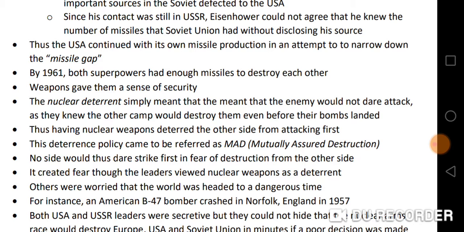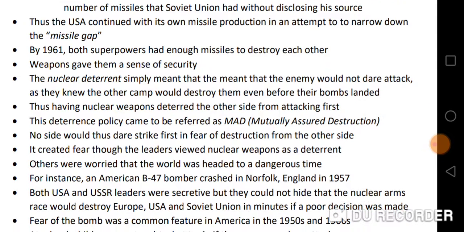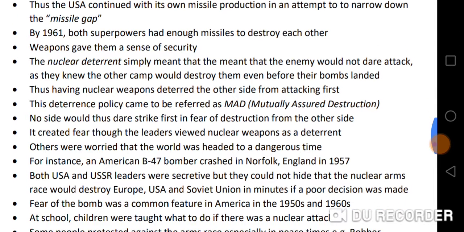This deterrence policy came to be referred to as MAD, which simply meant mutually assured destruction. So no side would dare strike first in fear of destruction from the other side. It created fear, though the leaders viewed nuclear weapons as a deterrent. Others were worried that the world was headed to a dangerous time.